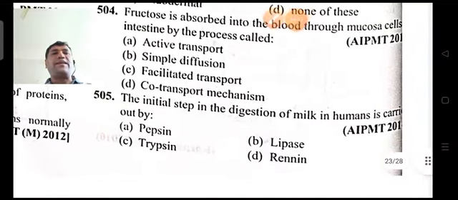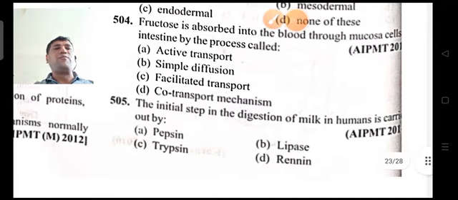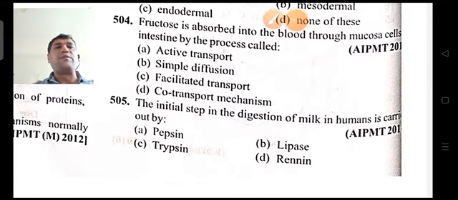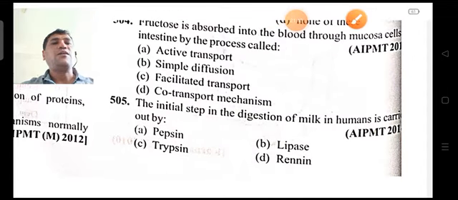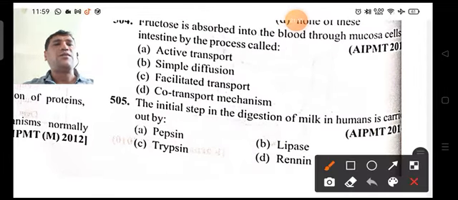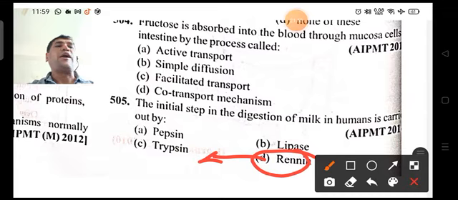505. The initial step in the digestion of milk in humans is carried out by pepsin, lipase, trypsin and renin. Already you know that renin is the component produced in infants and it is stopped later, and this will be taken over by the lipases in the later stages of life of a person.